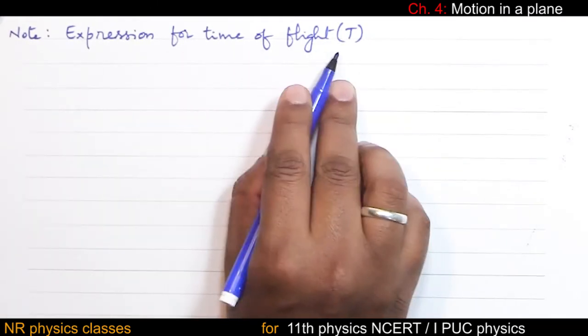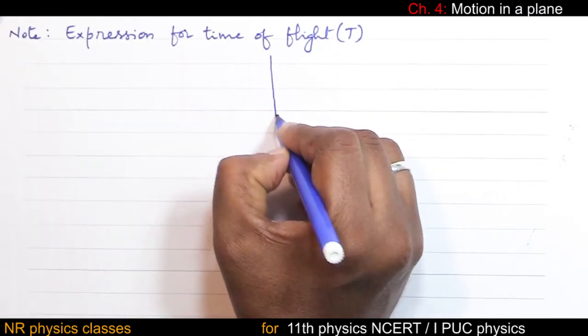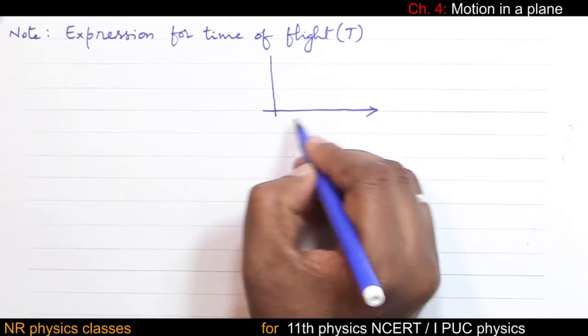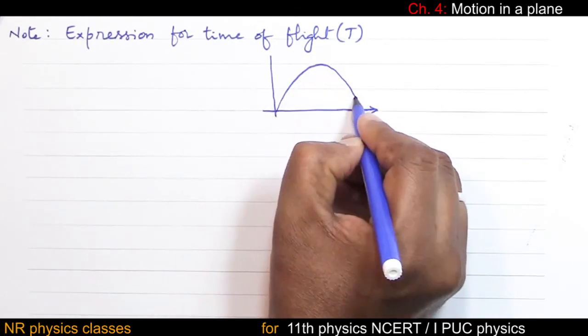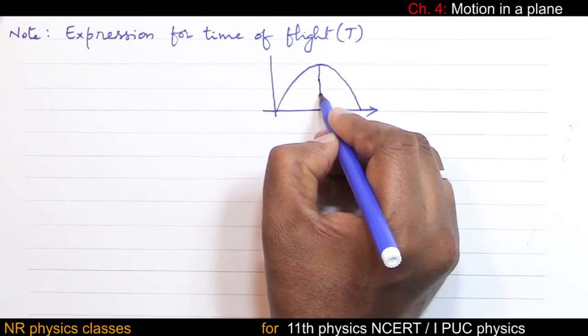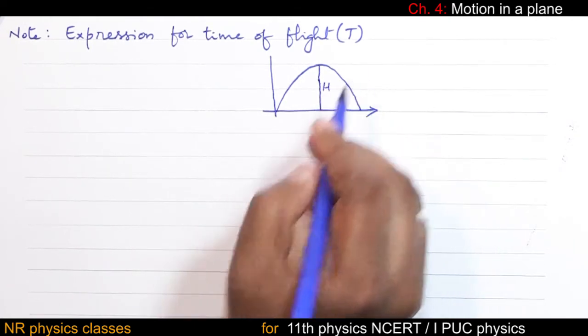Expression for time of flight. Y-axis, x-axis. This is the projectile motion. This is height.